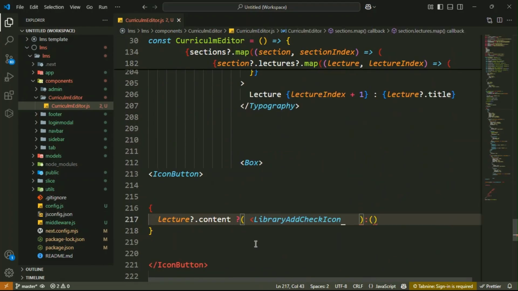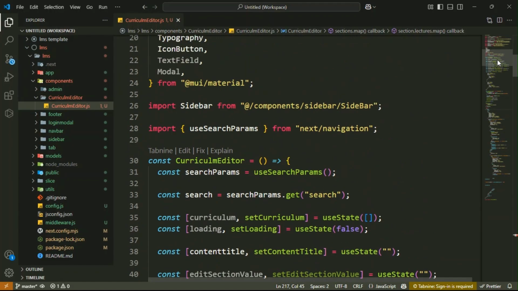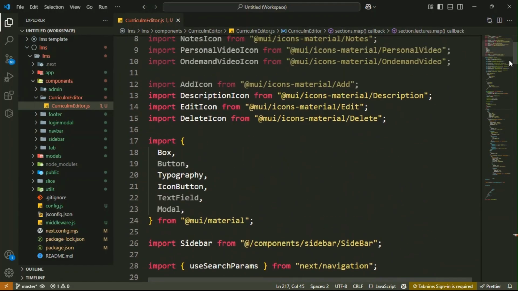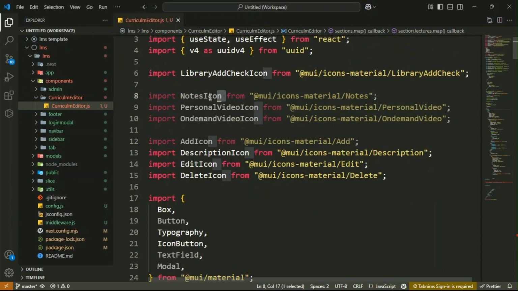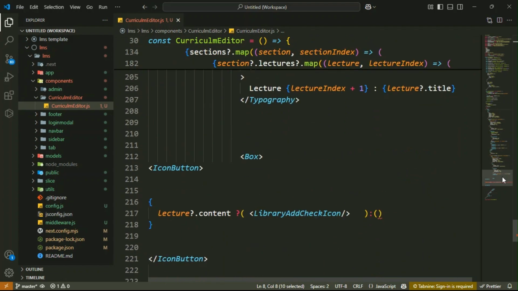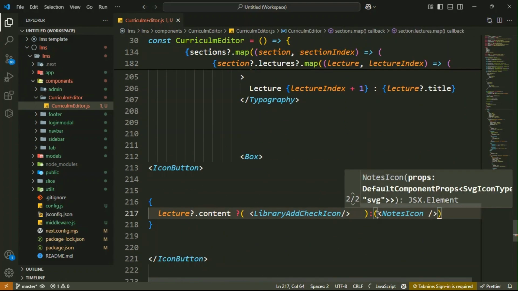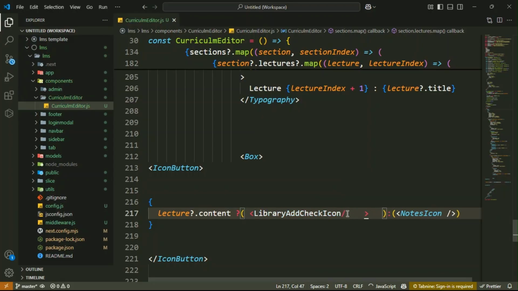Okay, then close it. Okay guys, then next it is the notes icon. So let me go to the top, copy this notes icon, then use it here in the second one, paste it.